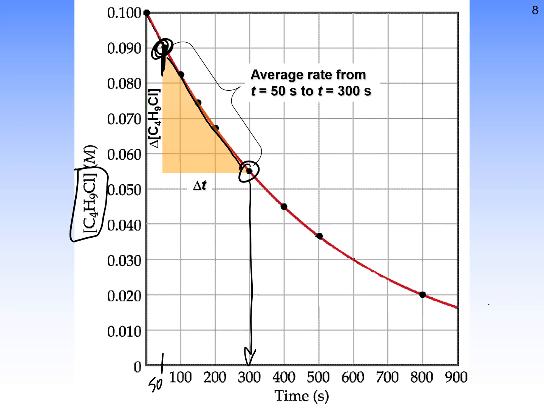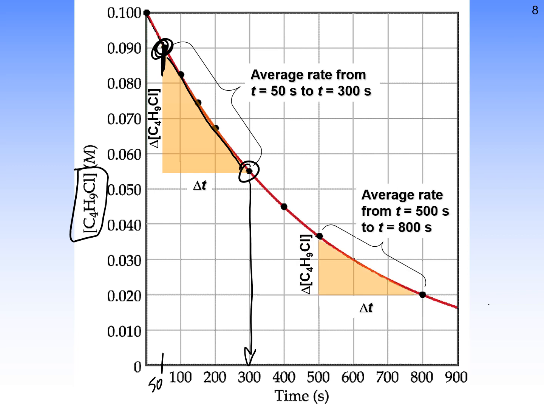When you look at it differently, you can kind of see this slope here is much less steep than this one. And this is because it's happening over a much later time range, right? We're between 500 and 800 seconds here. The reaction has slowed down significantly between these two different ranges of time.